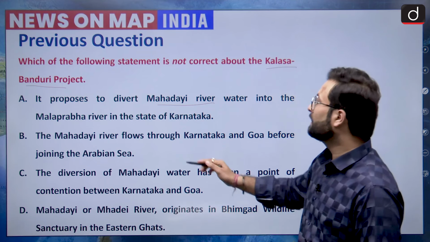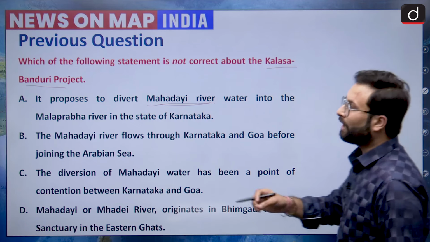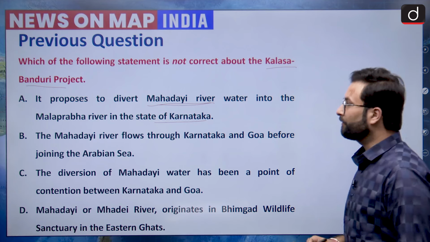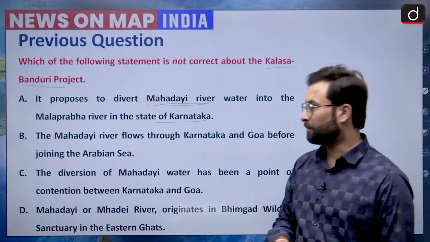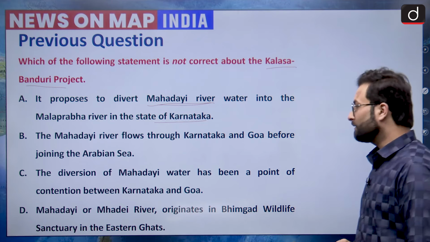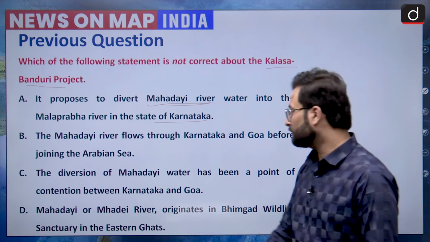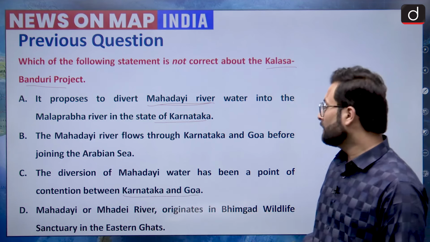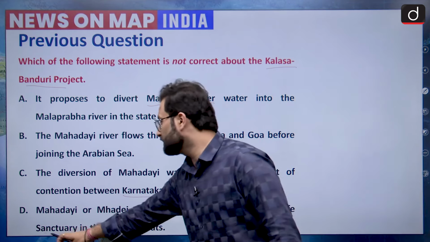B. The Mahadayi river flows through Karnataka and Goa before joining the Arabian Sea. C. The diversion of Mahadayi water has been a point of contention between Goa and Karnataka. D. Mahadayi river originates in Bhimgad Wildlife Sanctuary in the Eastern Ghats.